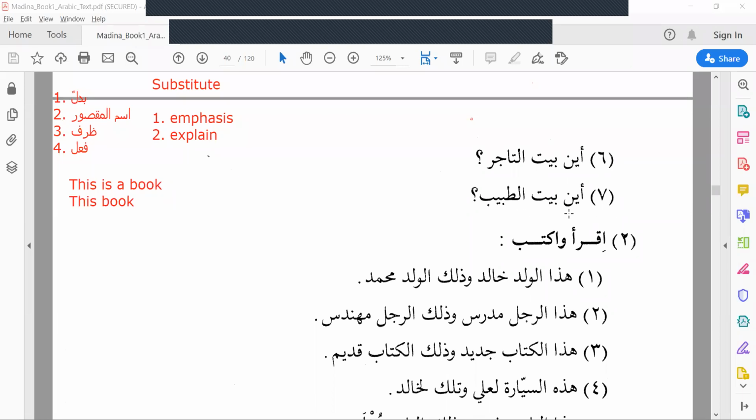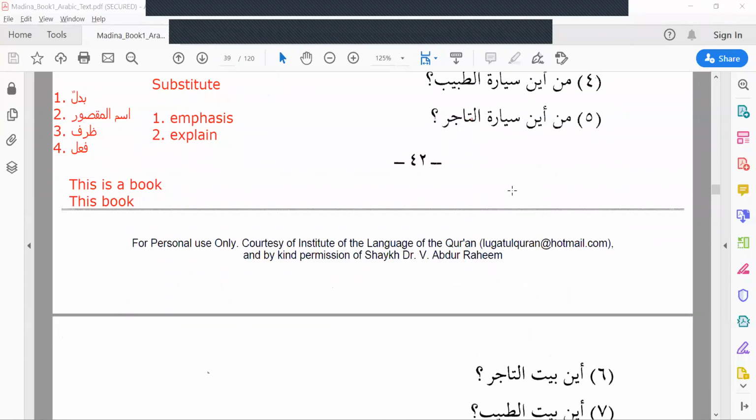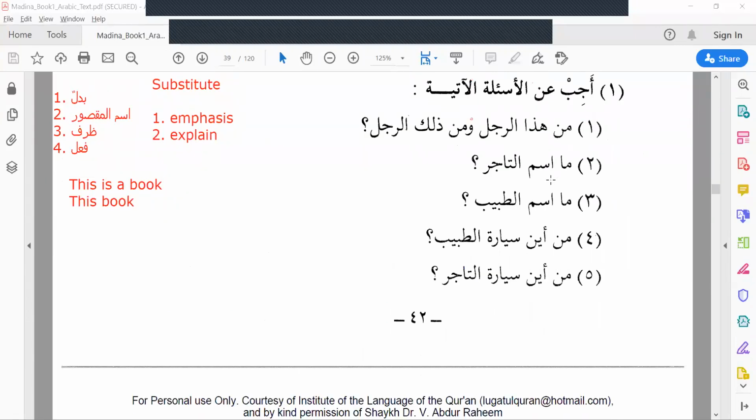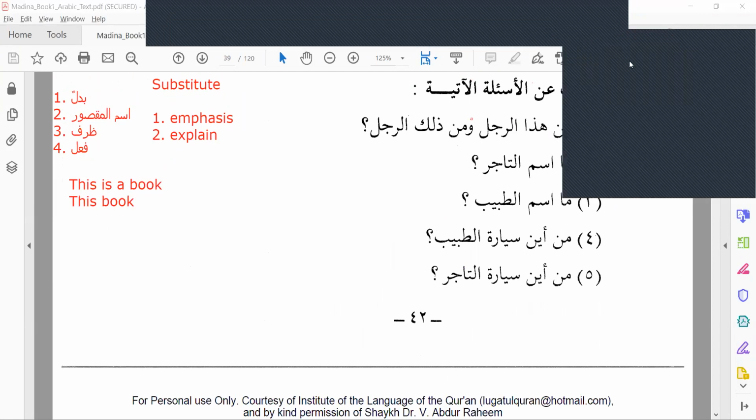Where is the doctor's house? We have already seen that someone's house is in front of the masjid and someone's house is behind the school. So you have to look whose house is where. Okay, now I give you some time to answer. I give you 5 minutes. You can start.